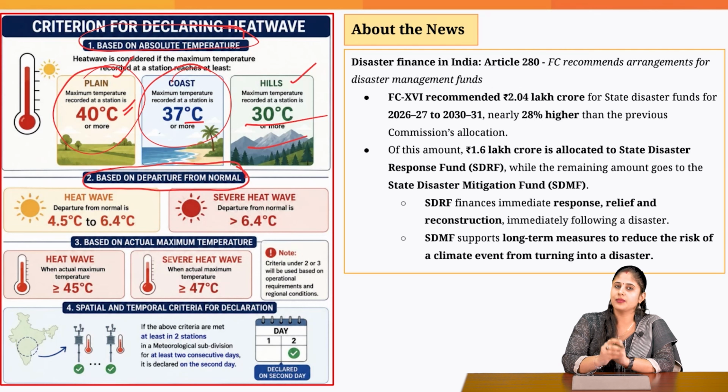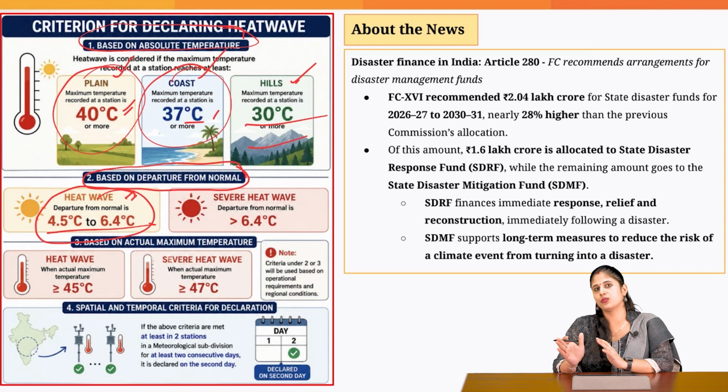As we discussed, in plains the normal temperature is 40 degrees Celsius, in coastal areas it is 37 degrees Celsius, and in hills it is 30 degrees Celsius. Now, if the temperature recorded departs from the normal temperature and it is in the range of 4.5 degrees Celsius to 6.4 degrees Celsius.